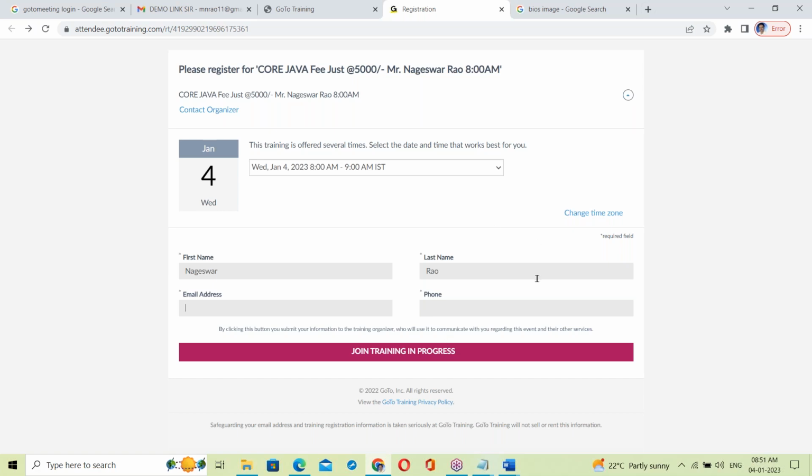Once submitted, you are connected to go to training. This form is a front end. The front end collects data from you. It interacts with the end users and collects data from them.